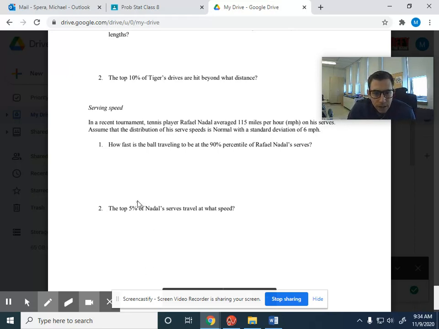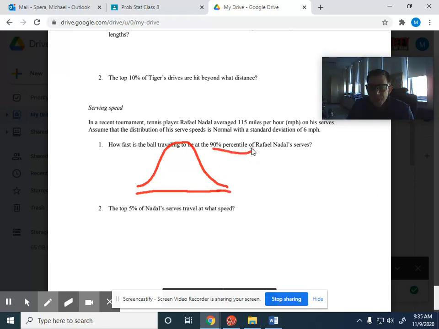It's saying, all right, here's our normal distribution. Here's our curve. We know the area underneath this is 1, or 100%. We know 0 would be here. All the way over here is 100%. When you're in the 90th percentile, all right?